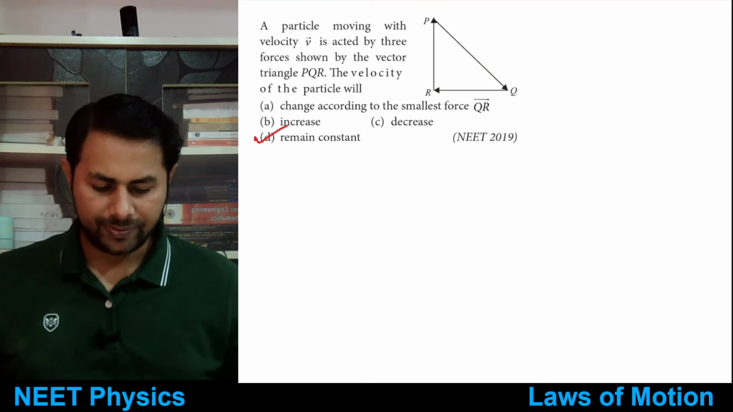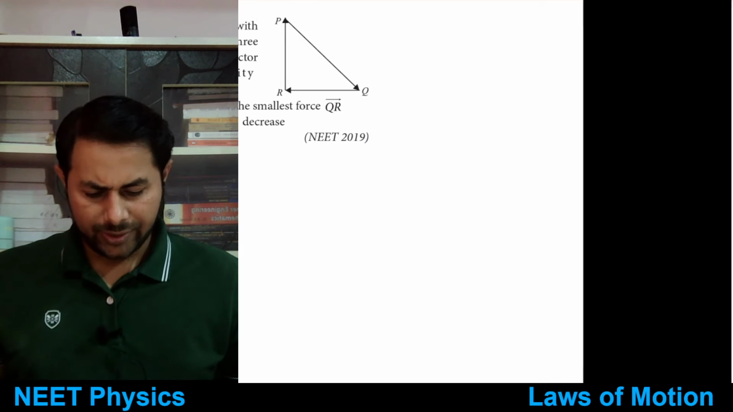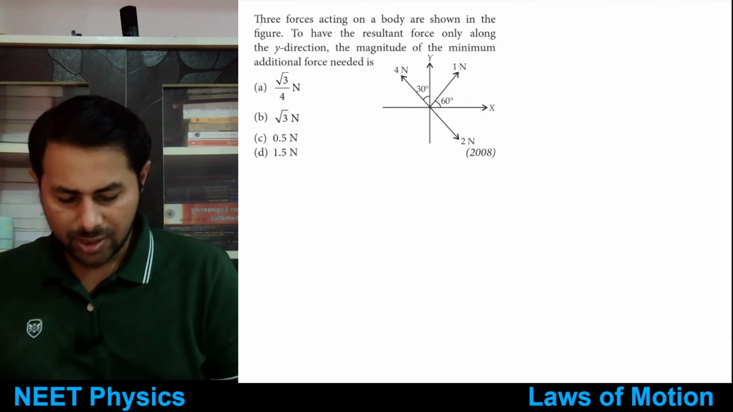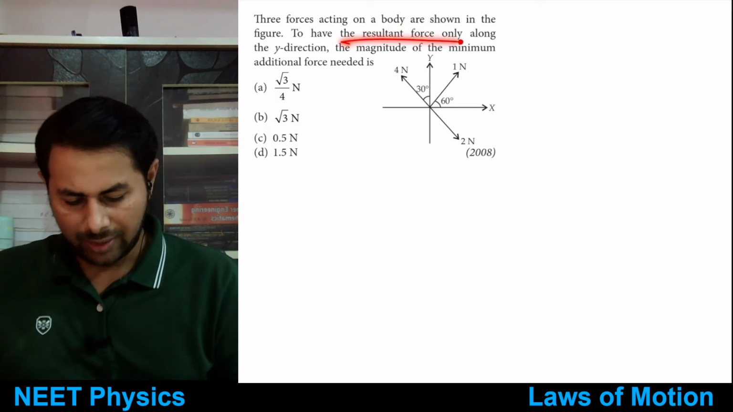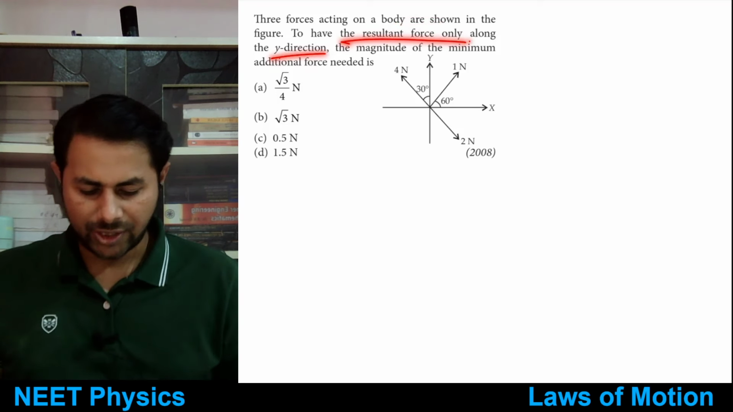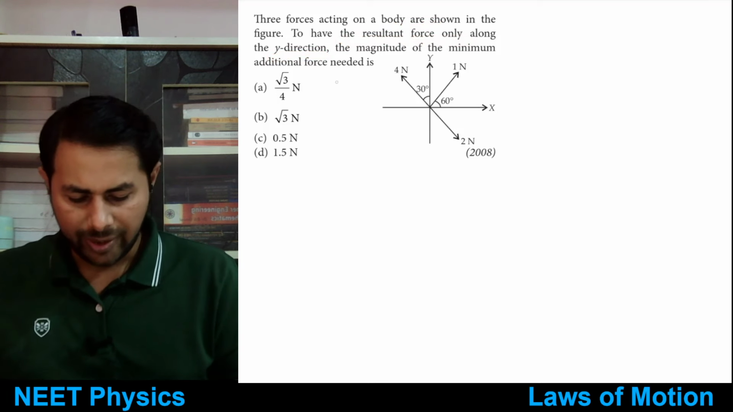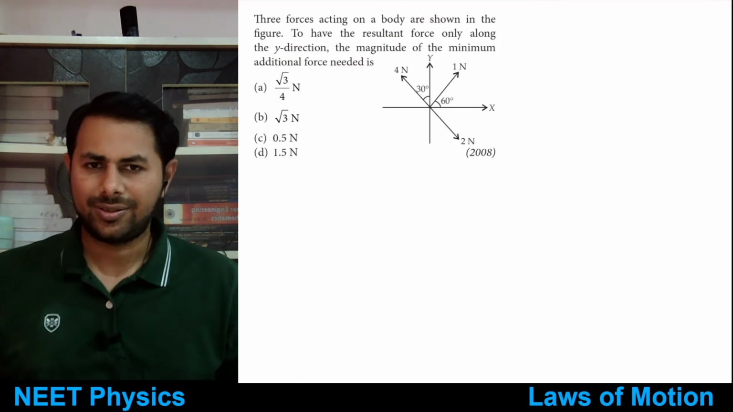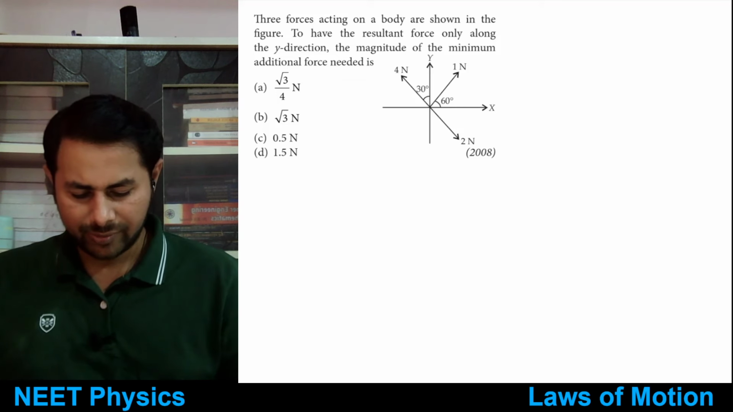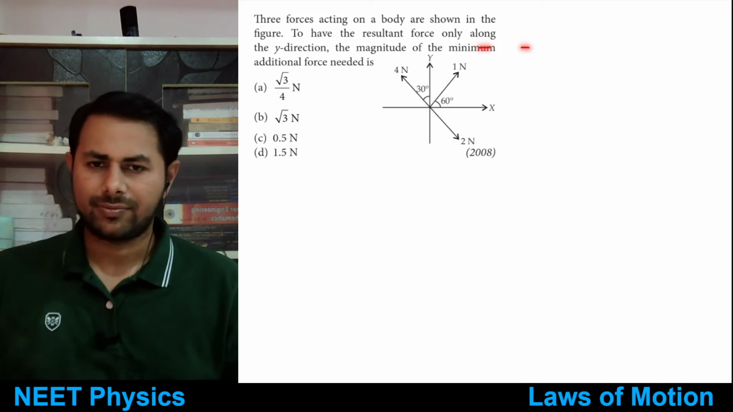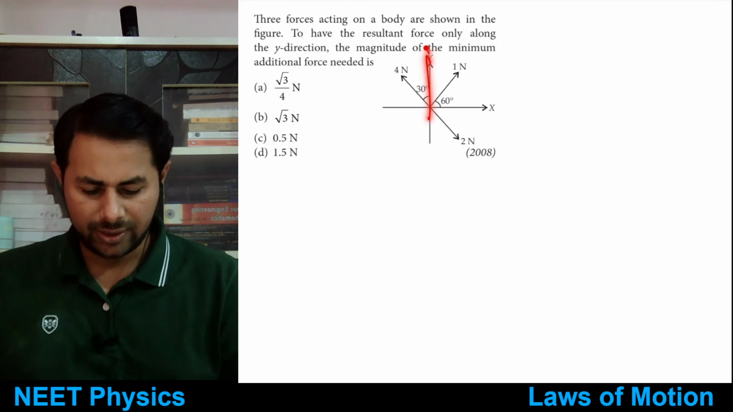Okay, that's simple, right? Let's see next one. Three forces acting on a body are shown in the figure. To have the resultant force only along y direction, the magnitude of the minimum additional force needed is, tell me. You want the resultant force only in y direction.